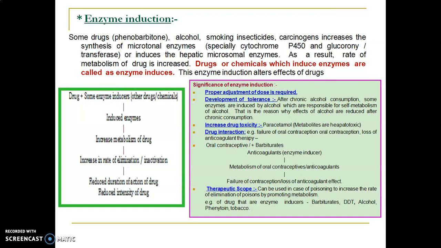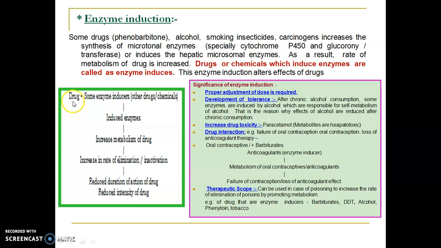So we all know that enzymes are involved in metabolism. When the enzymes are stimulated, metabolic reactions will increase, and there will be less drug available in the body, that is, it will be more excreted. Let's see an example. Some drugs, also alcohol, smoking, insecticides, carcinogens, increase the synthesis of microsomal enzymes, and they induce the hepatic microsomal enzymes. As a result, the rate of metabolism of drug is increased. Drugs or chemicals which induce enzymes are called enzyme inducers.